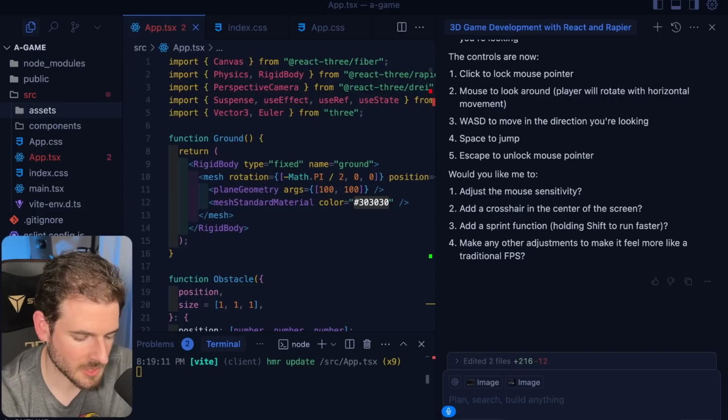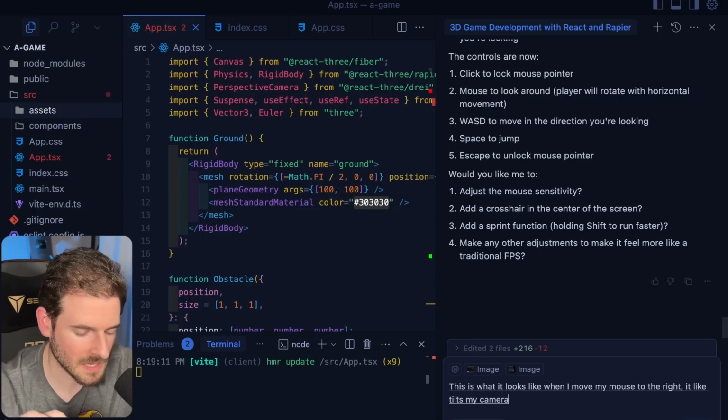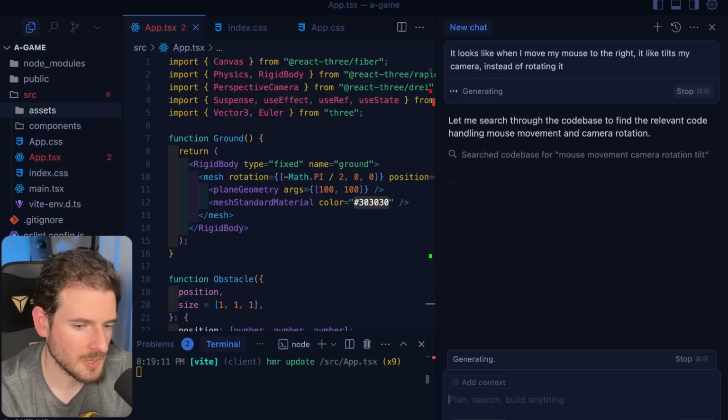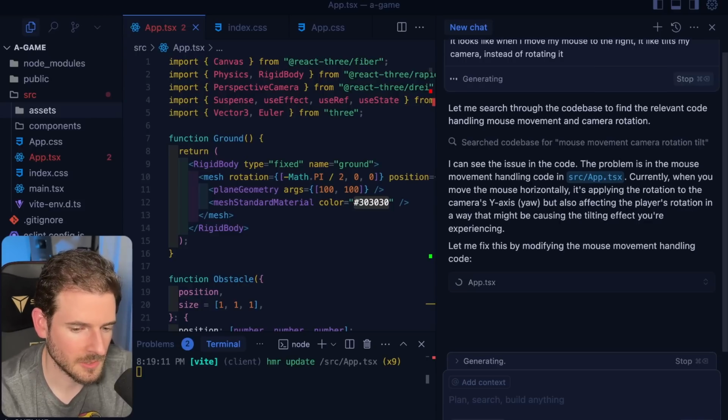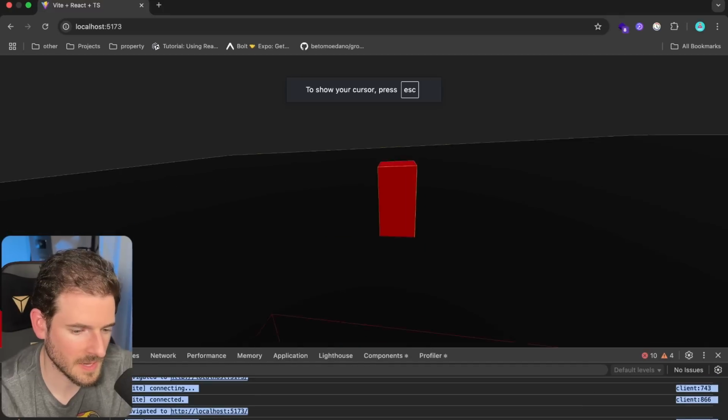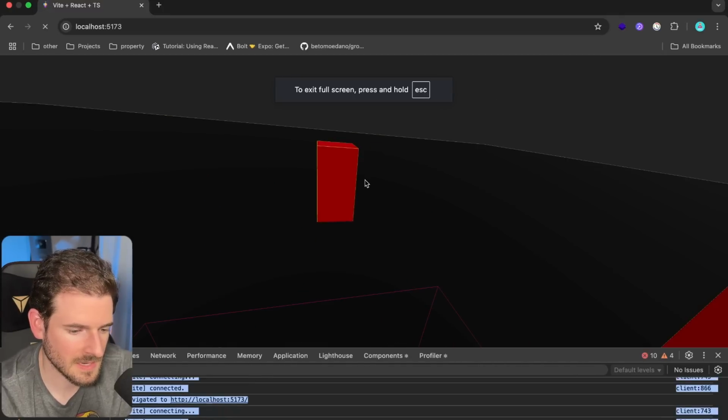This is what it looks like when I move my mouse to the right. It tilts my camera instead of rotating it. I'm just going to make a new terminal because it crashed. I don't know what happened there. Okay, we're almost there. No, we're not. We're in the exact same boat as before.